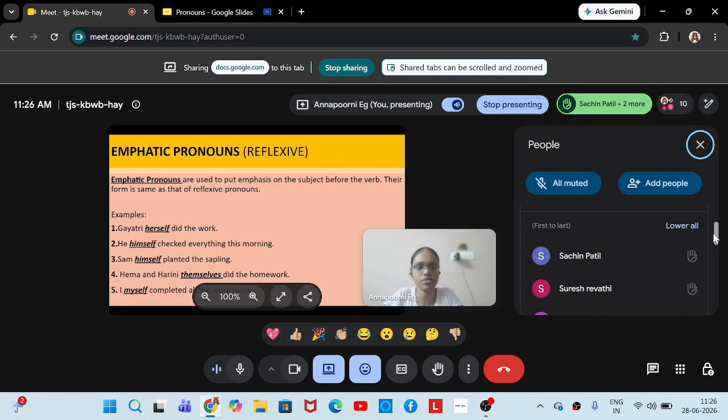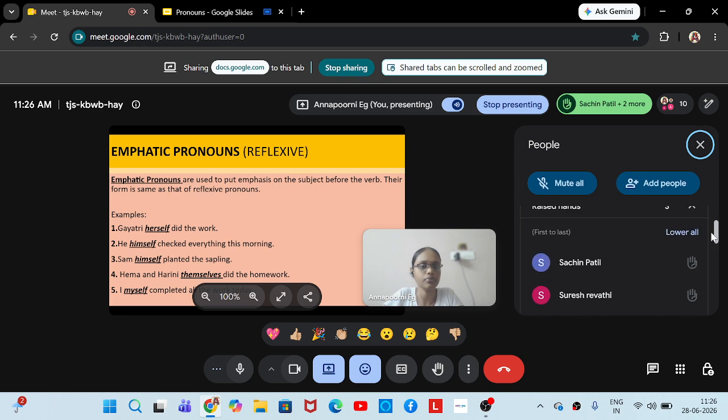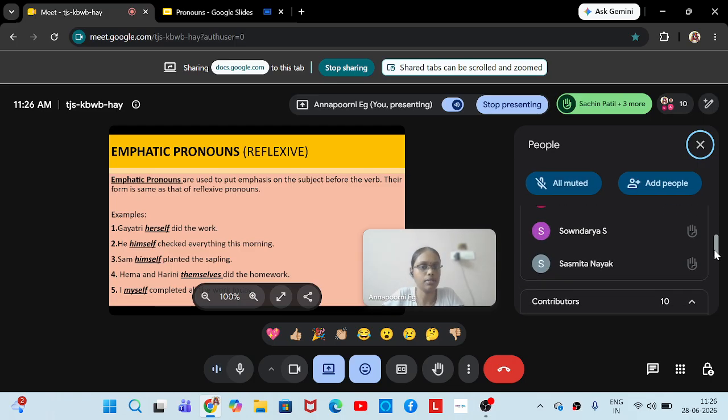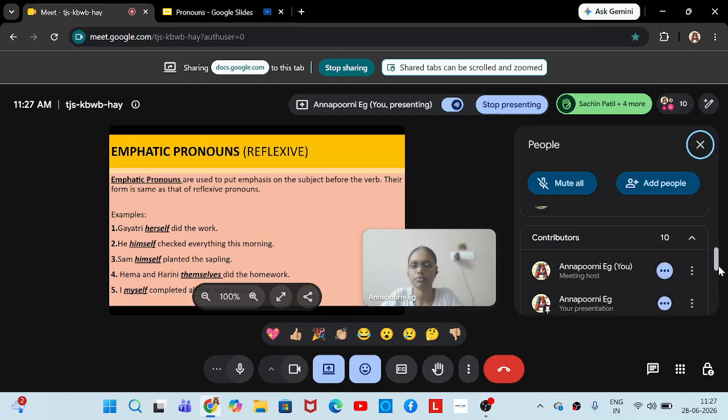Adiksha, you can read the first one now. First one, Gayatri herself did the work. Very good. Yeah. Shreya, second one. He himself checked everything this morning. Okay. Soundarya, next. Sam himself planted the sapling. Okay. Sonal, fourth one. Hema and Harini themselves did the homework. Okay. Divikshan, you can read the last one.